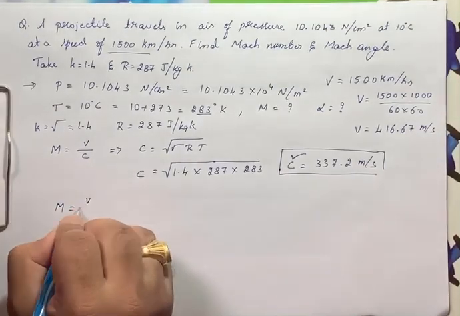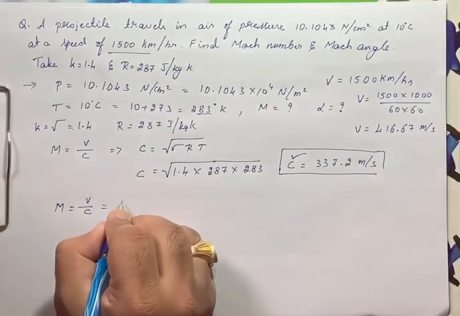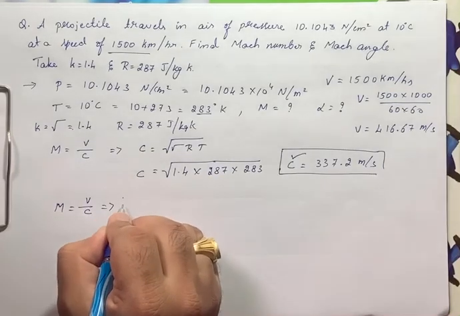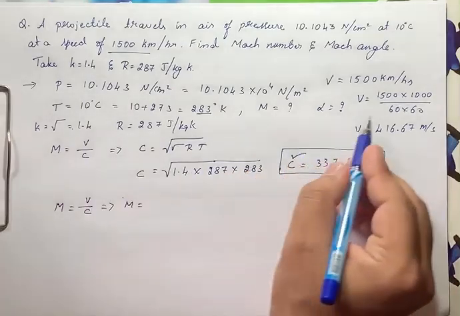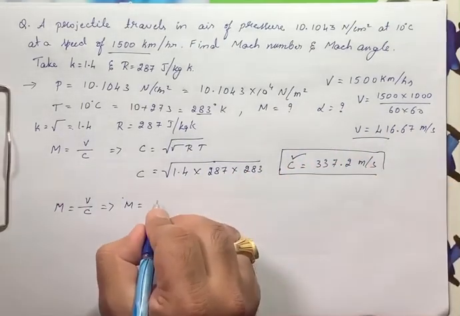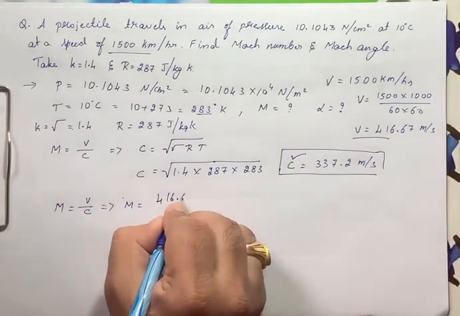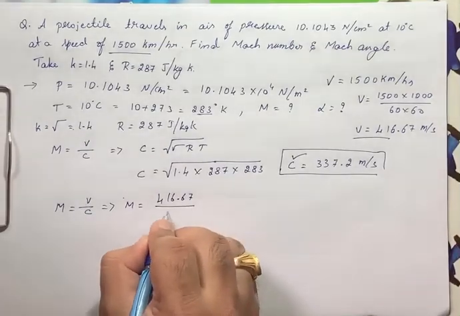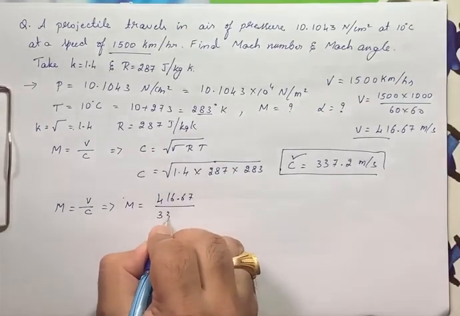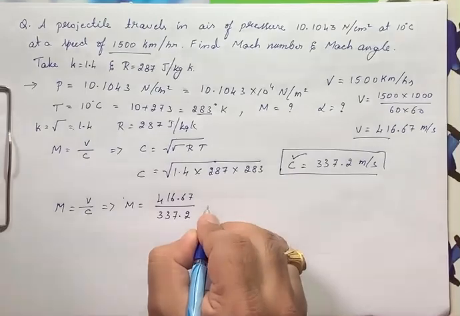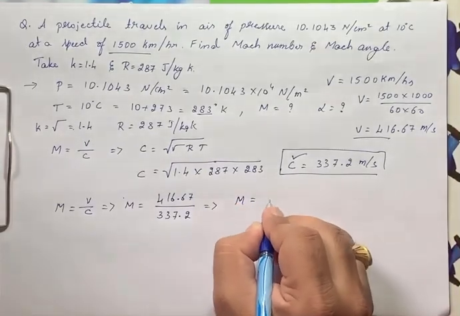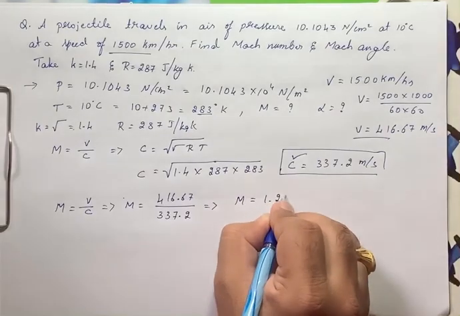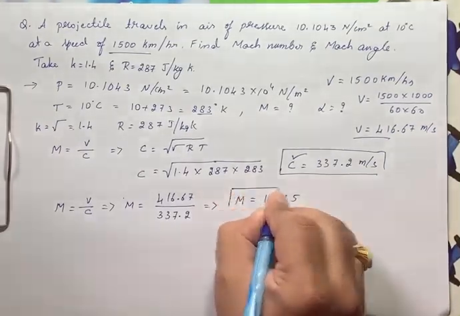M is equal to V divided by C. V we have found out, 416.67, divided by C, 337.2. So we get Mach number M equal to 1.235.